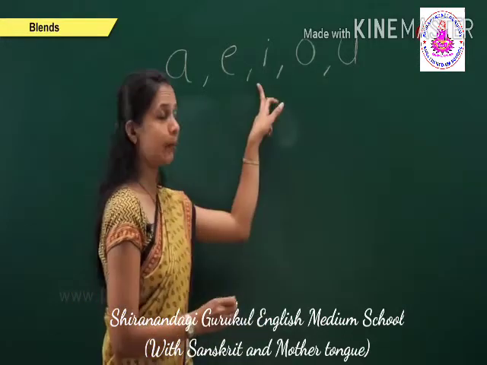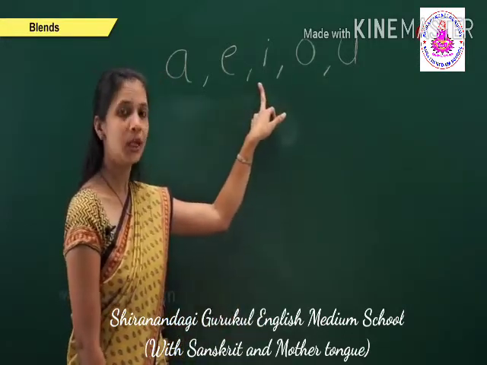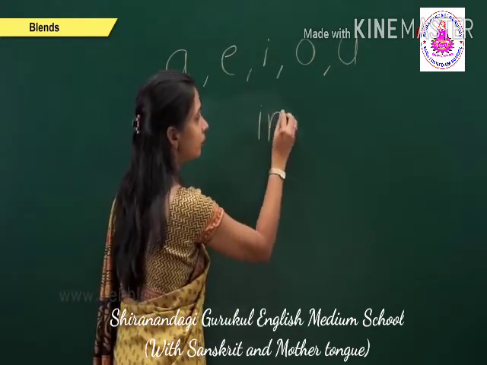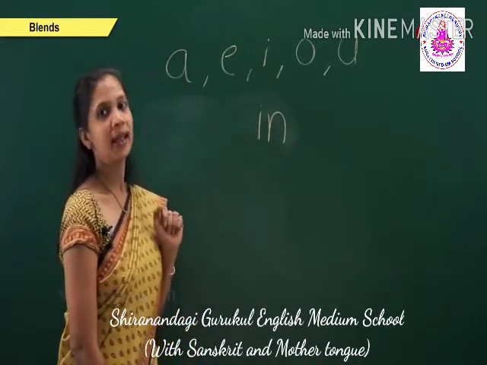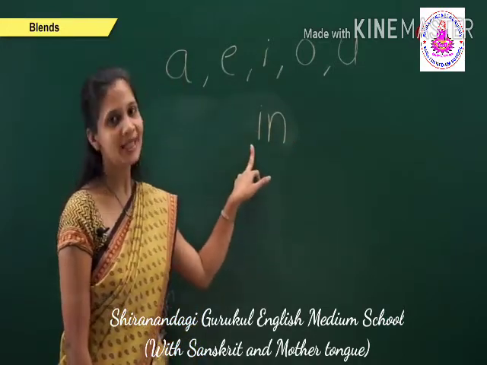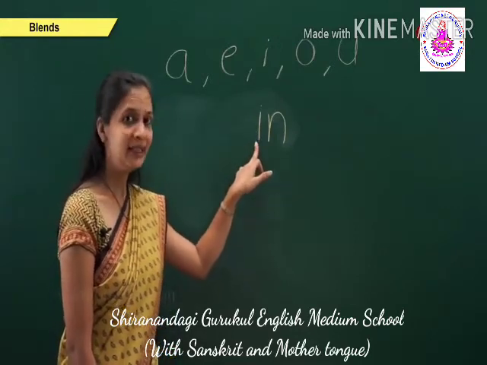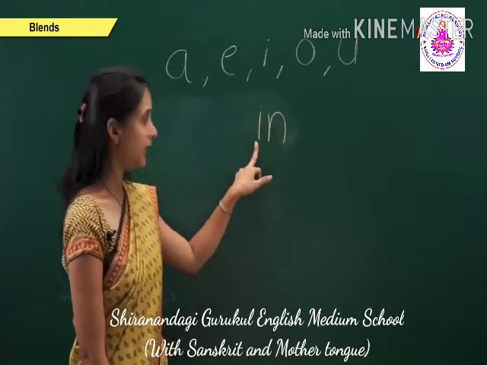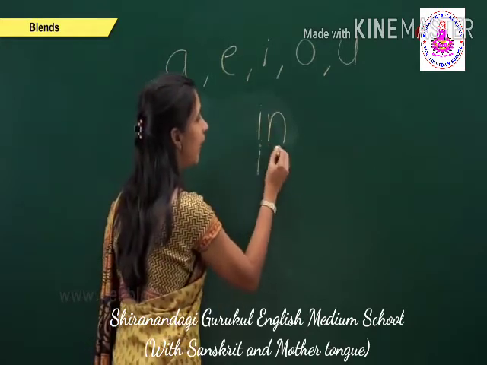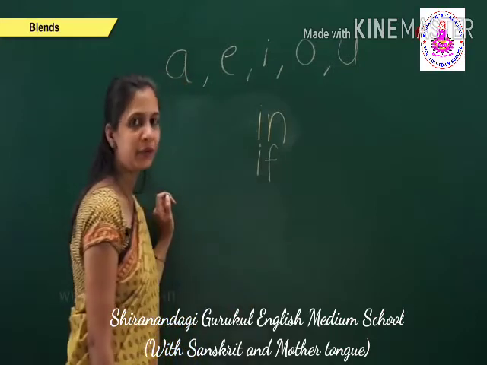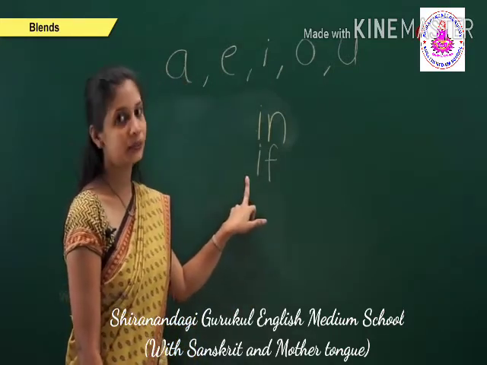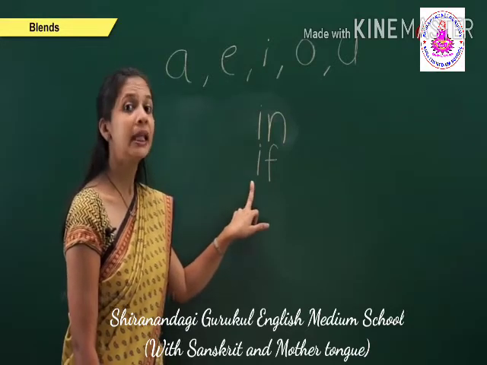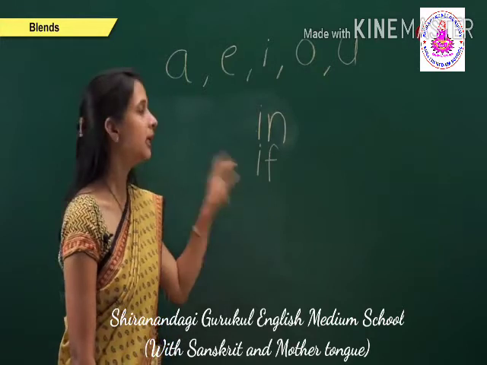Now let us talk about I vowel two-letter words. The first one is I, N, in. The sound of this two-letter word is in. The next is I, F, if. The sound of this two-letter word is if. Okay. The next one is